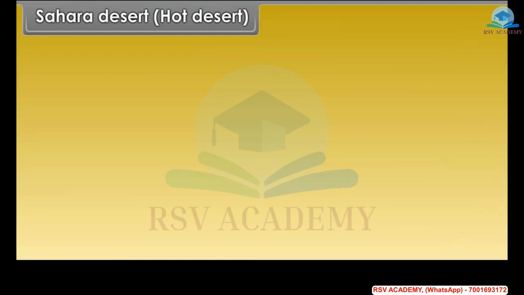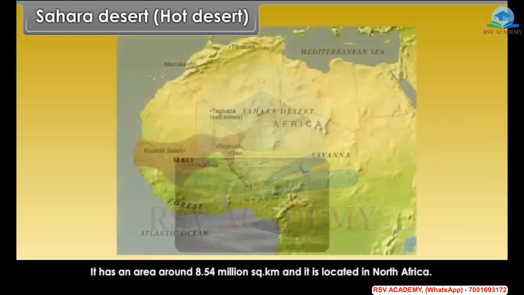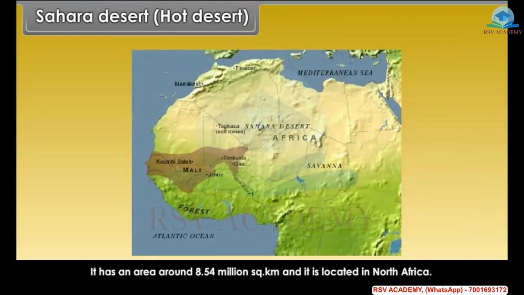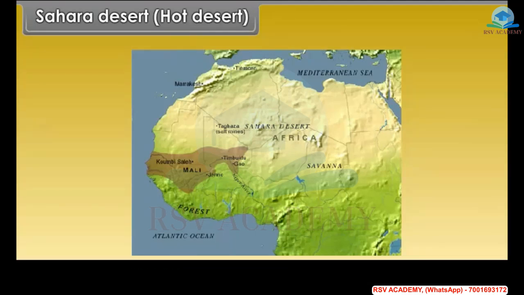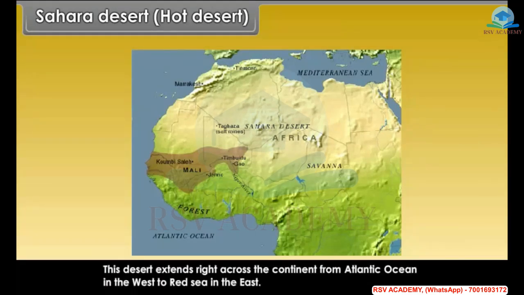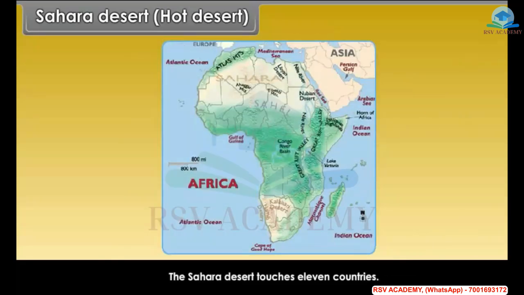Sahara Desert, hot desert. Sahara is the largest desert of the world. It has an area of around 8.54 million square kilometers and it is located in North Africa. This desert extends right across the continent from the Atlantic Ocean in the west to the Red Sea in the east. The Sahara Desert touches 11 countries.